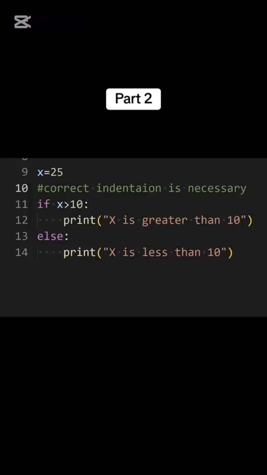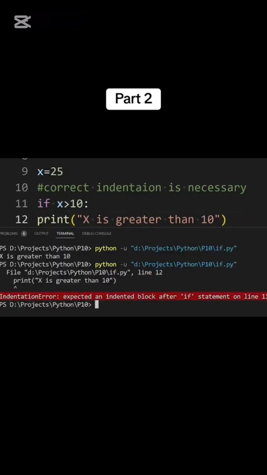So indentation is required to separate blocks of code. Like here, because of the proper indentation, Python knows that this code is for the if statement. If I remove this indentation, I will get the indentation error.